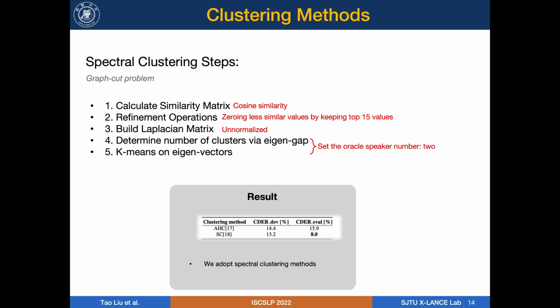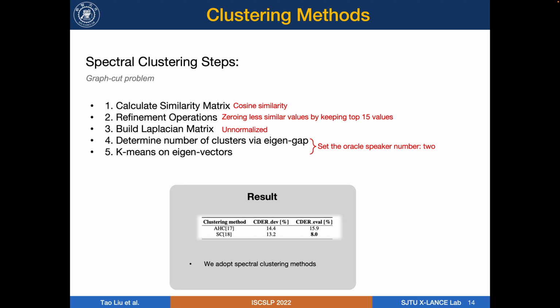final result. For clustering methods, we compare two classic offline clustering methods, including agglomerative hierarchical clustering, which is short for AHC, and spectral clustering. Finally, we adopt spectral clustering as the final clustering method.